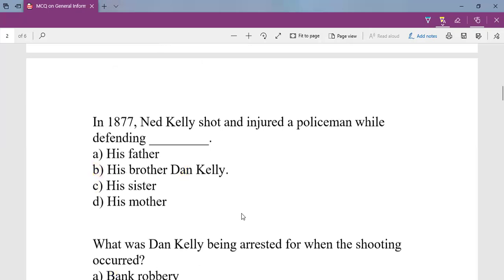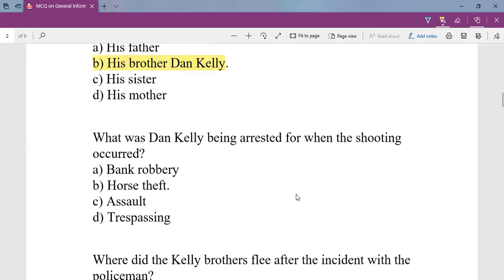In 1877, Ned Kelly shot and injured a policeman while defending somebody. Who was the one he was defending in 1877? The person was his brother Dan Kelly, and Dan Kelly was targeted by a policeman for stealing a horse of a rich man. So when the police targeted Dan Kelly, Ned Kelly wanted to safeguard his brother, so he shot and injured a policeman.